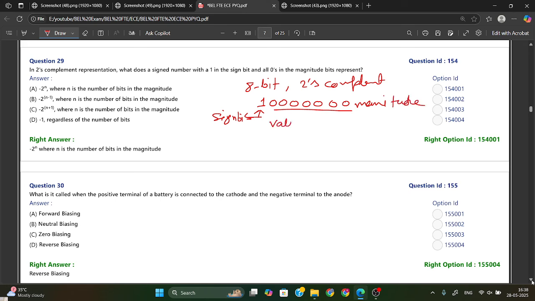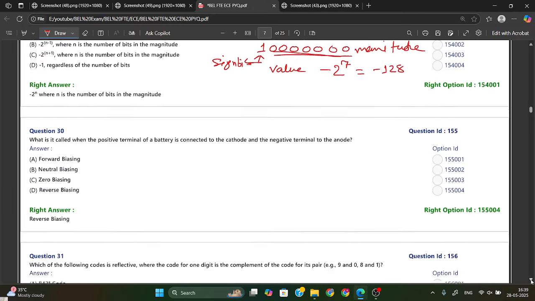If we need to calculate the value, it will be 2 to the power 7, since the magnitude has 7 bits, so it will be equal to minus 128. From this concept we can say the answer will be minus 2 to the power n, where n is the number of bits in the magnitude.